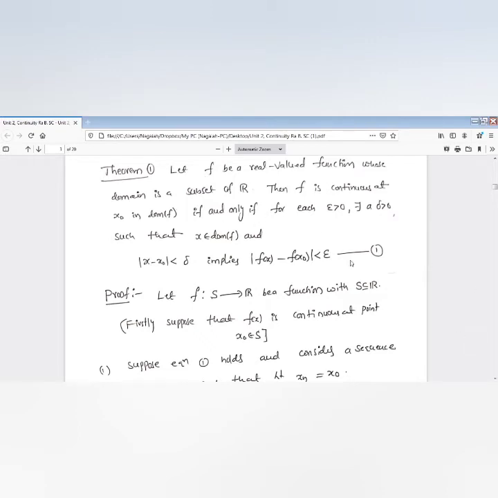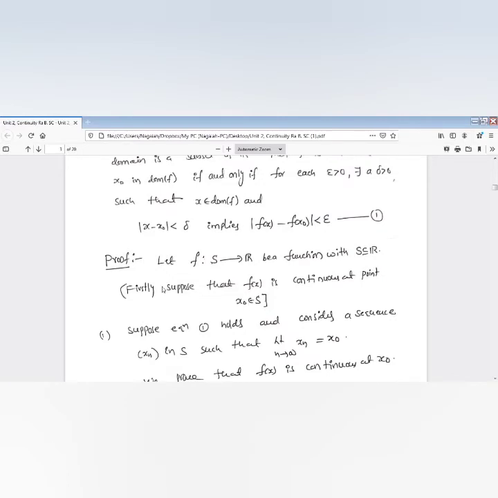Now we are going to prove. Actually, it is a basic definition for epsilon delta, but we are going to prove both are equivalent. Firstly, I'm taking f as a mapping from S to R, with S a subset of R. There is a function whose domain is S. S is a subset of R, so it is a real valued function.